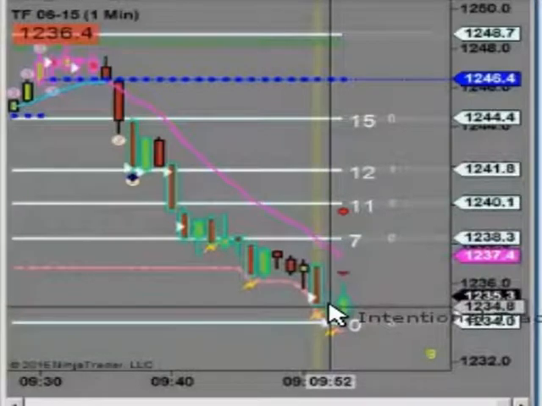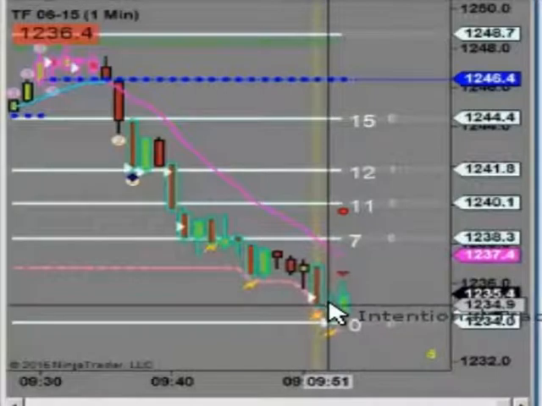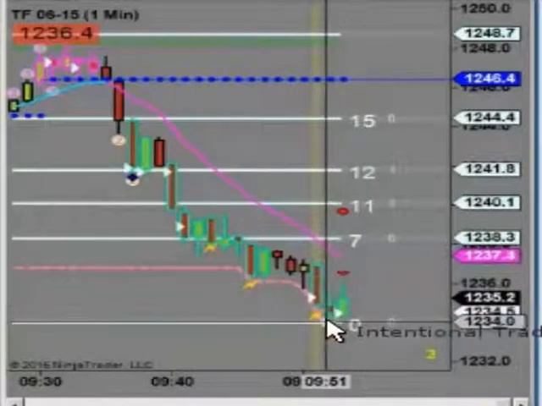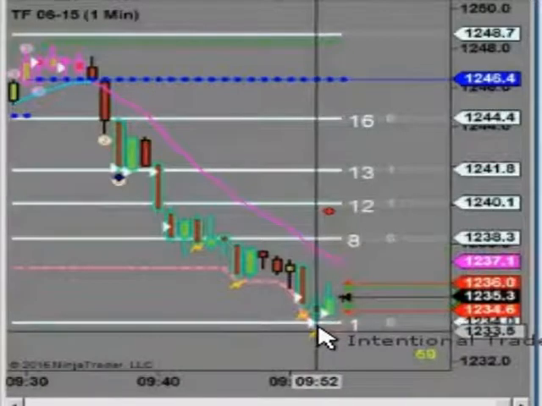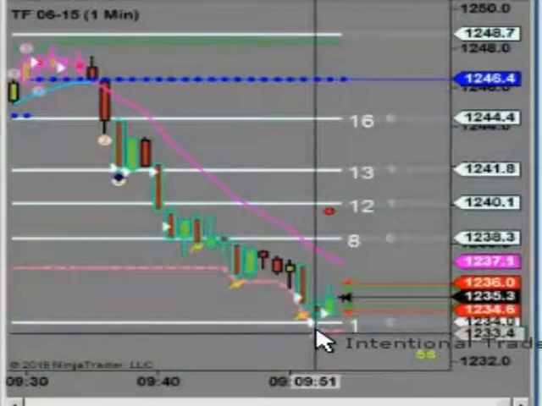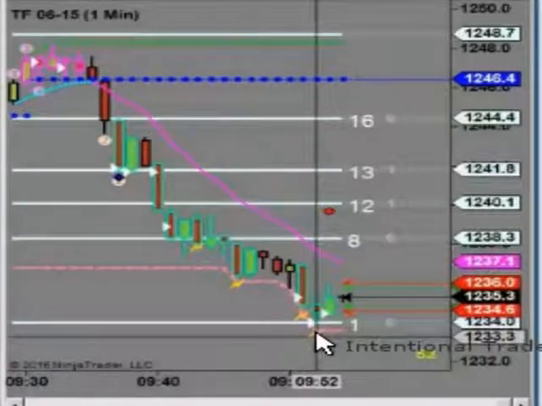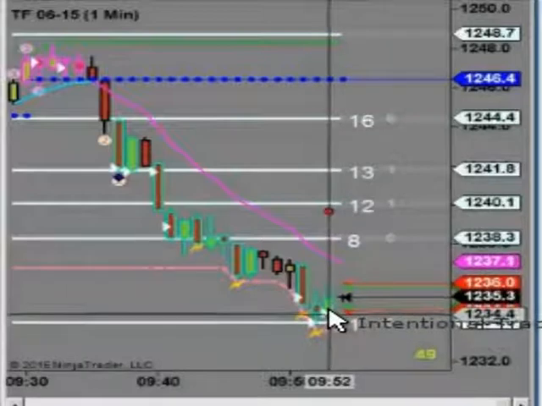Now this bar opened too far from this support, so this bar didn't qualify. Then we got a speed tick and a flash on this bar. Now if you combine the speed tick on this bar and the flash on this bar, we have what's called a speed flash trade. So the trade is at the open of the next bar.